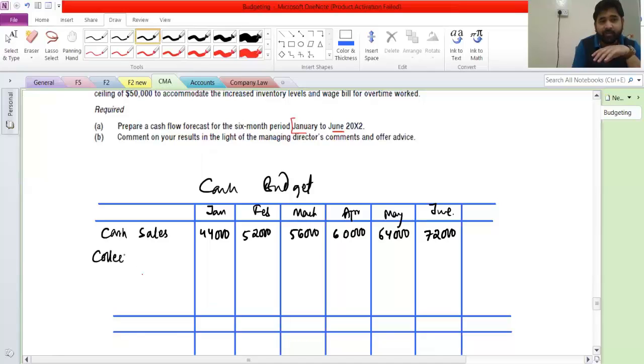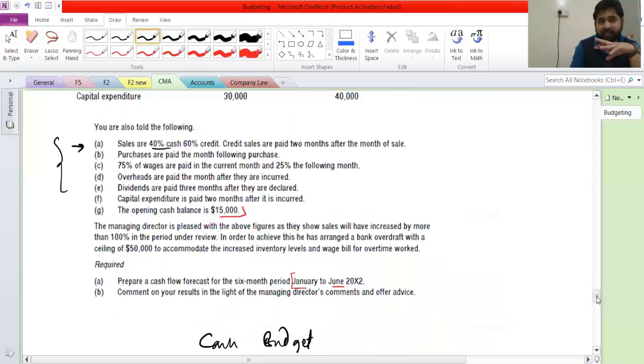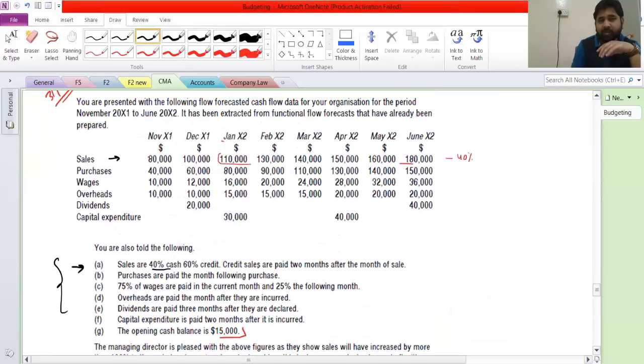This is the problem. Collection from debtors. Actually in this question it is very simple, because they are saying 60% of your sale is on credit and credit sales are paid 2 months after the month of sale. It's very direct and simple. So basically what it means is in January you will receive the money for which month?